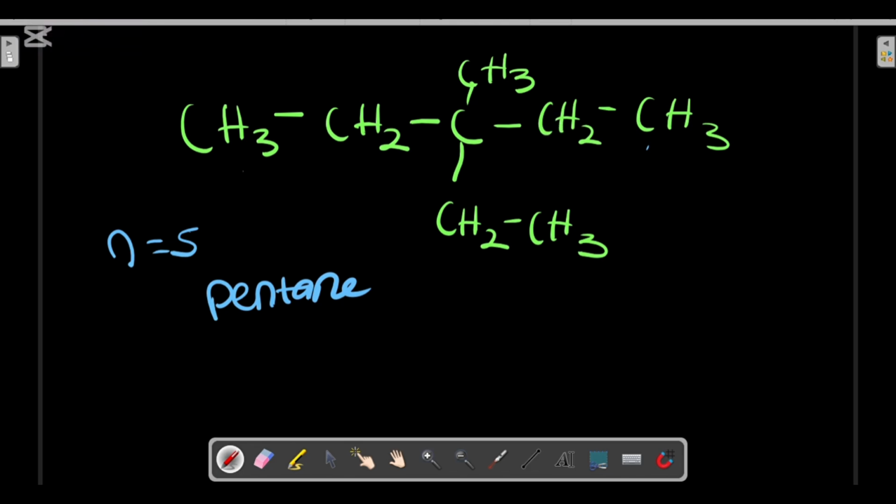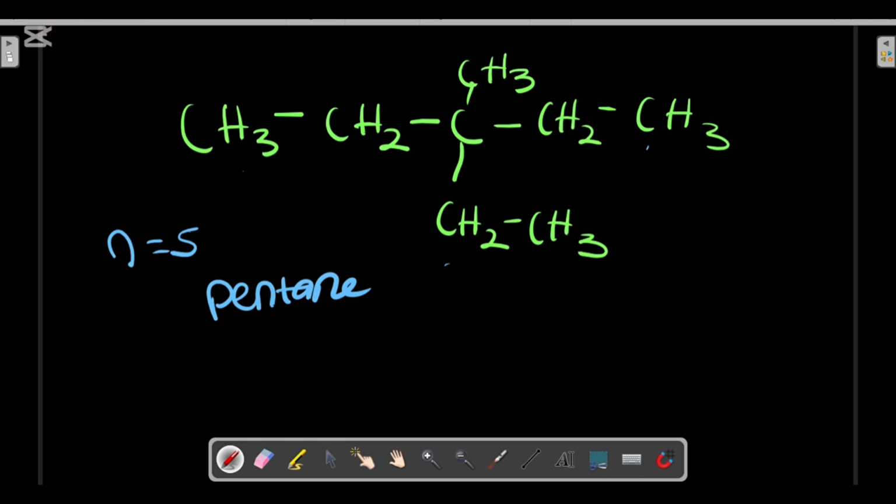The next rule we're going to look at: I have two substituents, the ethyl and the methyl. Since I have ethyl and methyl, which one should come first? The truth about this is, you should name them in alphabetical order.